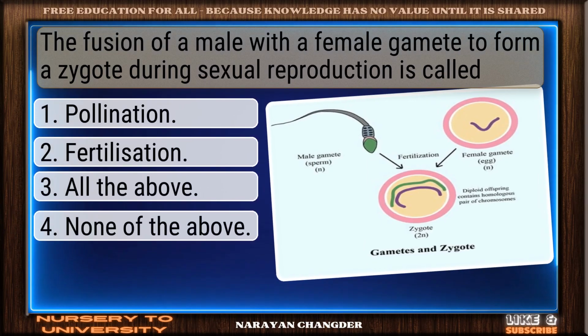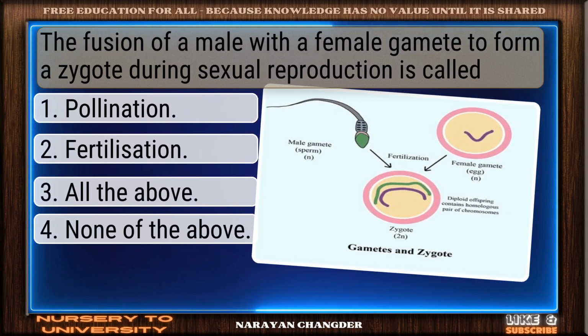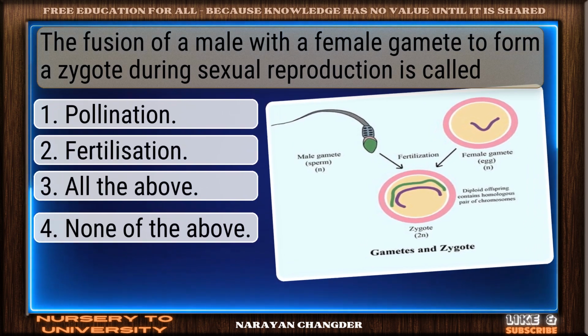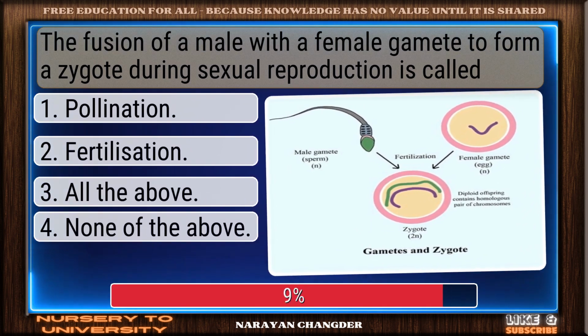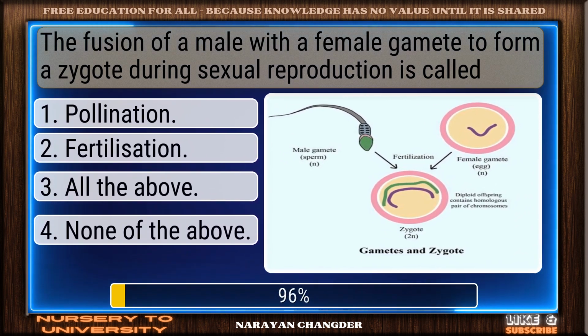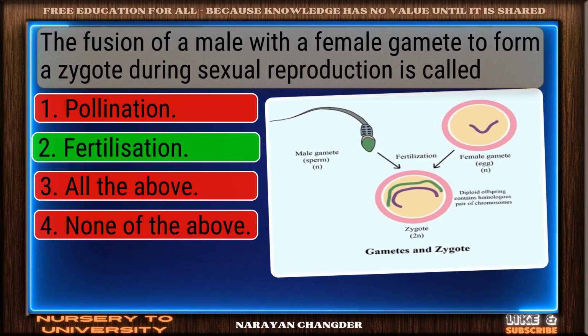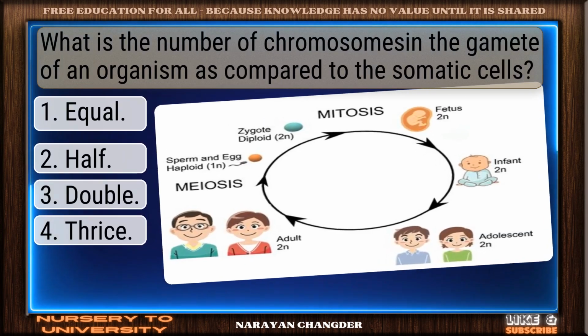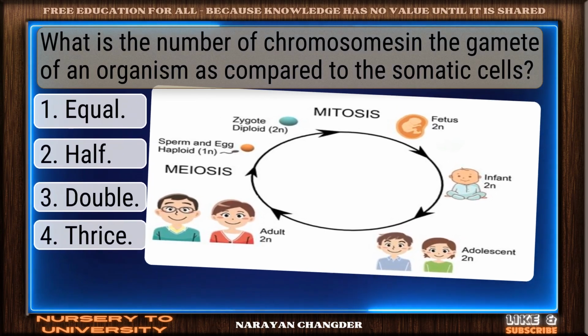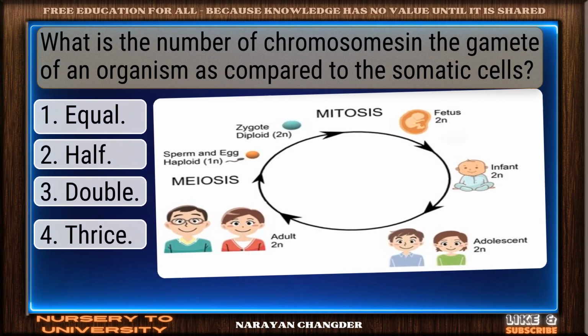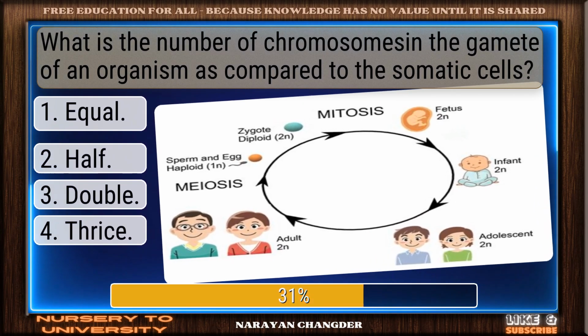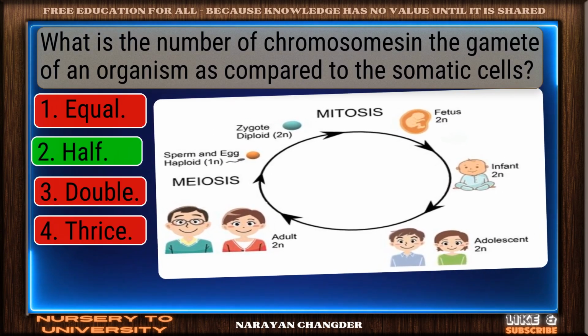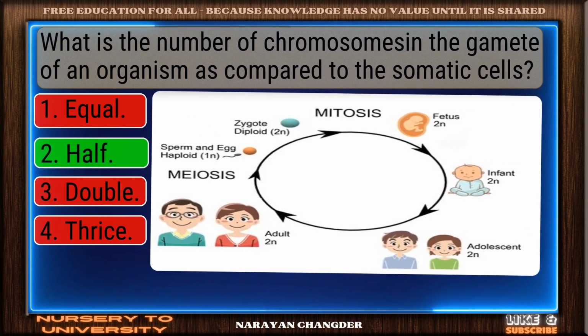The fusion of a male with a female gamete to form a zygote during sexual reproduction is called. Great thinking. Fertilization is the right choice. What is the number of chromosomes in the gamete of an organism as compared to the somatic cells? Valid point. Half is true.